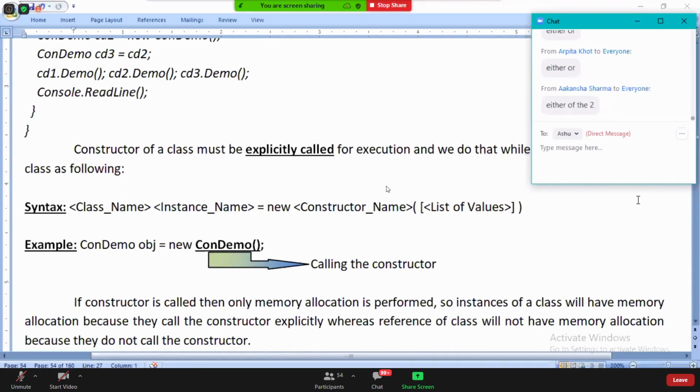Now answer this question. Constructors are called explicitly or implicitly? Constructors must be called explicitly. Are they not going to be called implicitly? No. Constructors are never called implicitly. Constructors must be called explicitly.